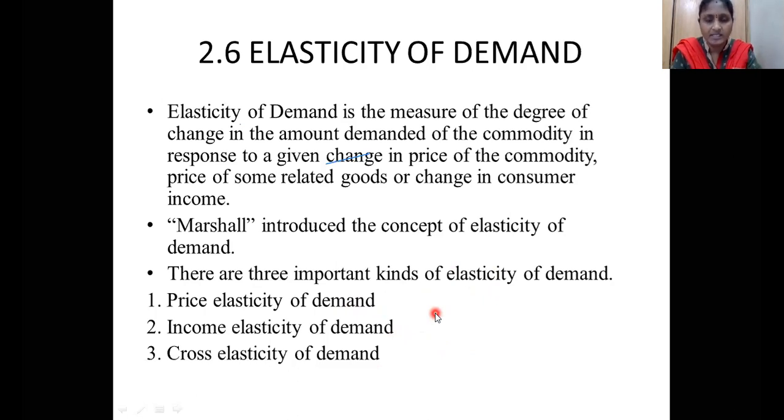The concept is the same, but you have to represent things in a different manner. Price demand, income demand, cross demand: the concepts are the same, but here we represent them in a simple formula, because we are measuring the rate of change in a practical way.